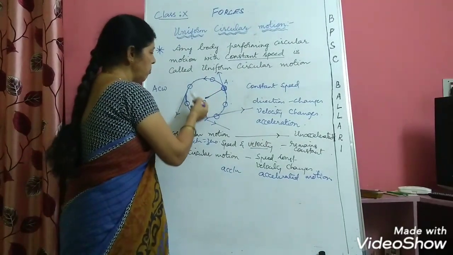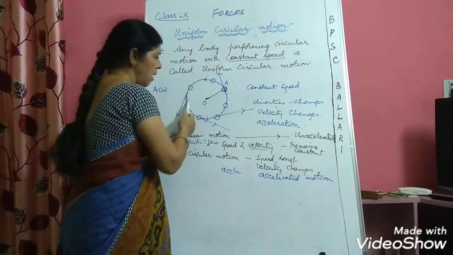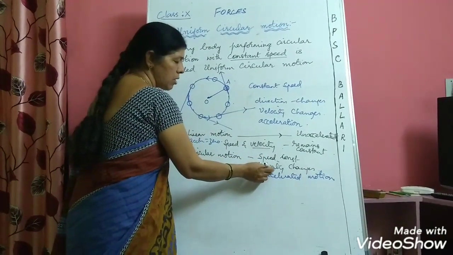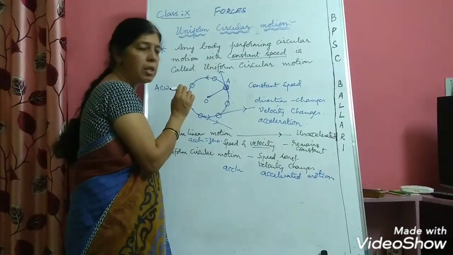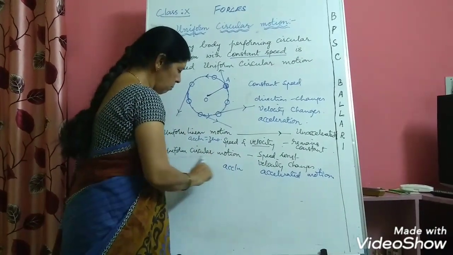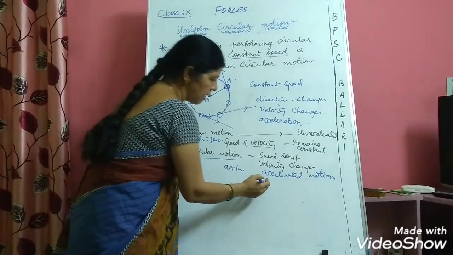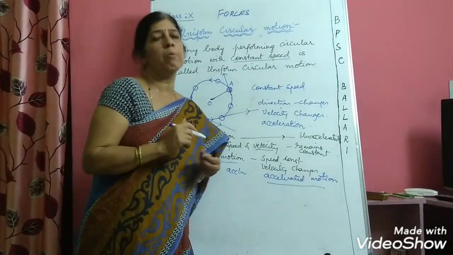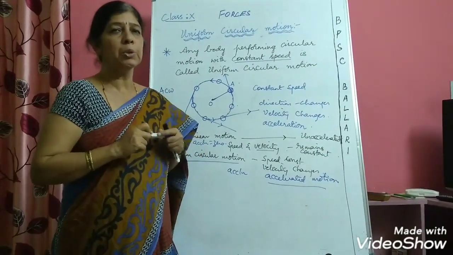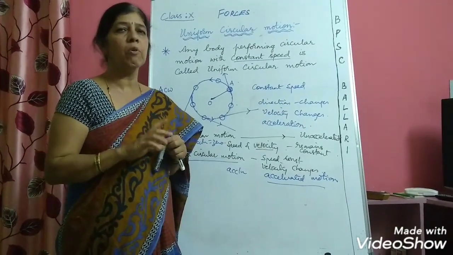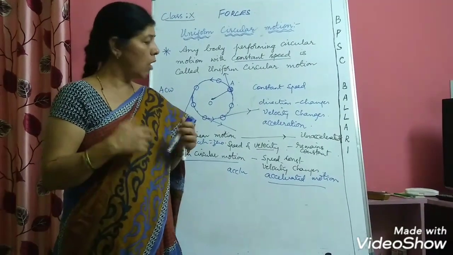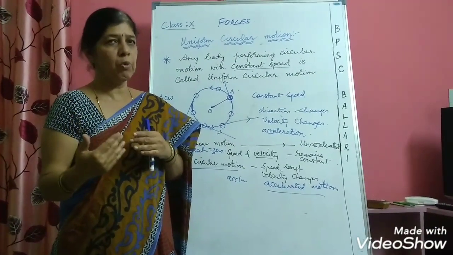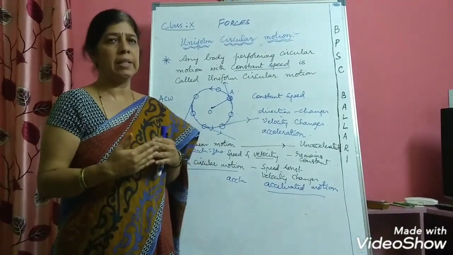Now, every body which is performing circular motion will always have constant speed and variable velocity. Its velocity keeps on changing because the direction keeps on changing. Hence, remember, uniform circular motion is always an accelerated motion. Now, whenever a body is performing uniform circular motion, then it is subjected to two forces. One is centripetal force and the other is centrifugal force. Now, we shall discuss what is centripetal force, in which direction it will be acting, and what is centrifugal force, in which direction it will be acting.